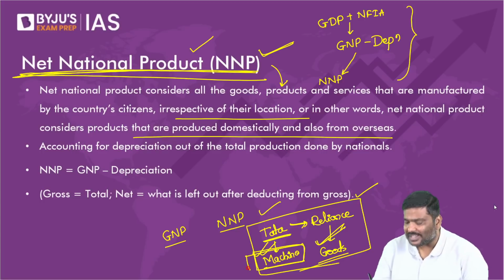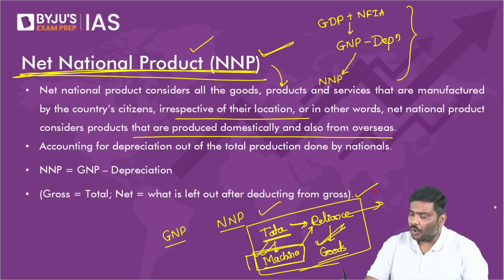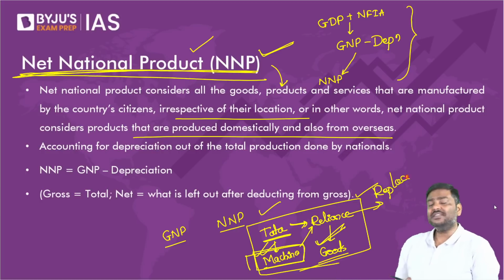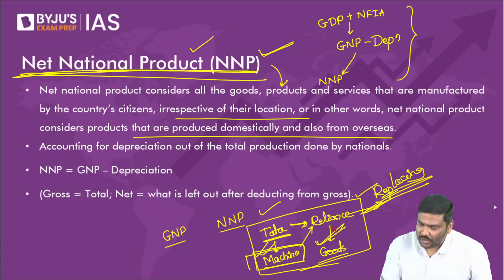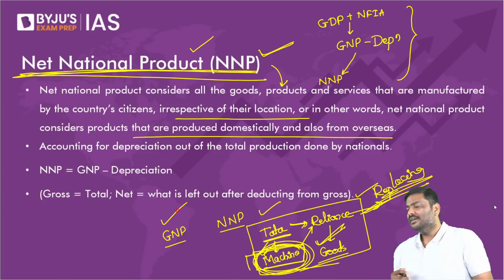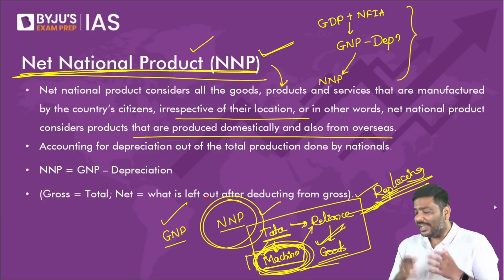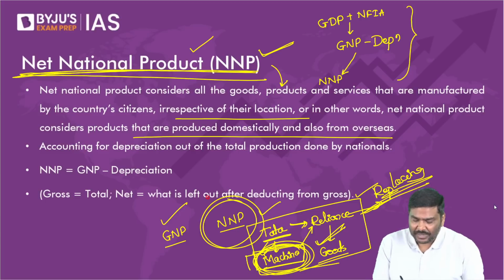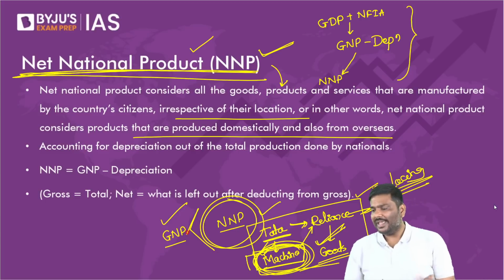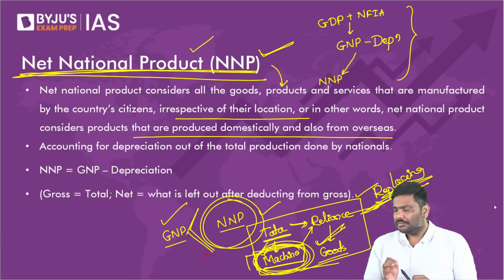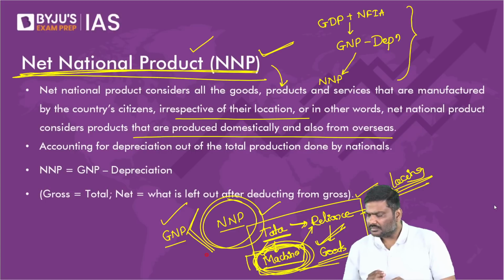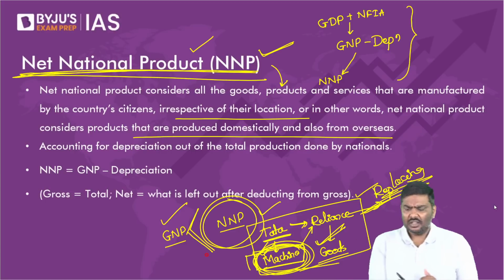Okay. But one of these products, that is a machine, was purchased by another company for replacing an old machine. So now you will deduct this value from the GNP, and that will give you NNP. That's the basic idea. So NNP is a much better indicator compared to gross national product. Any problem here? Can we go forward?